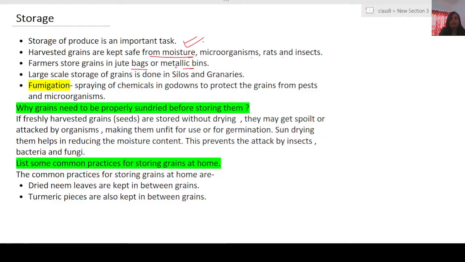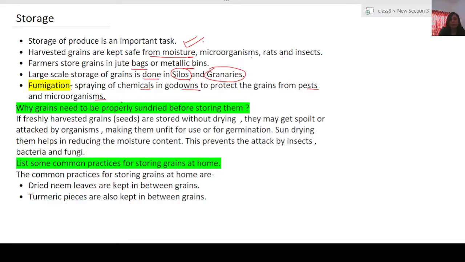Inside the storage houses, they are stored in silos and granaries, and in godowns, which are very big structures. There we also spray pesticides, and that technique is called fumigation. This is done at regular intervals to keep the pests, microorganisms and insects away from the seeds.